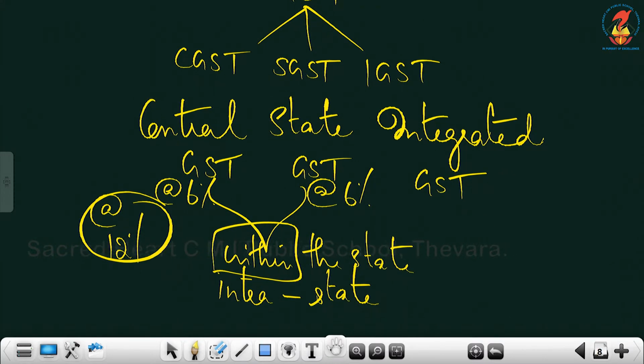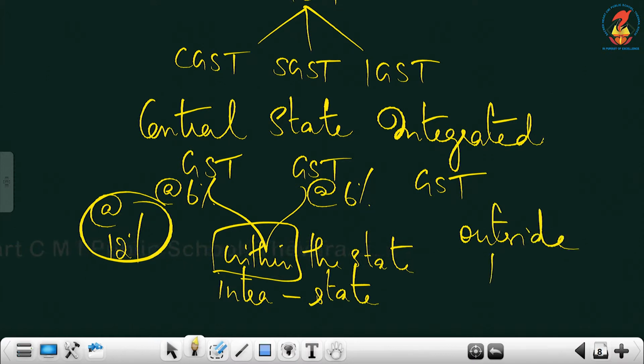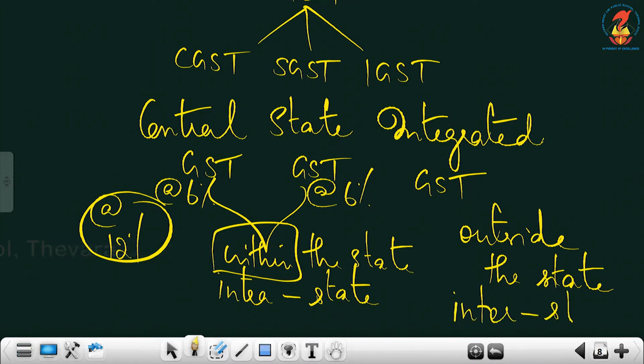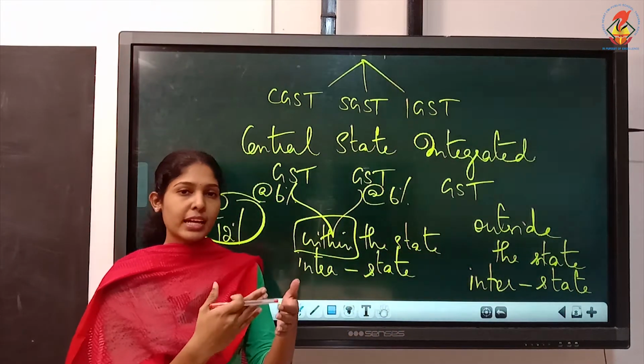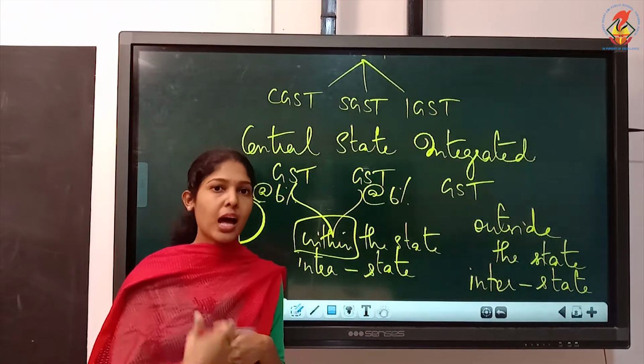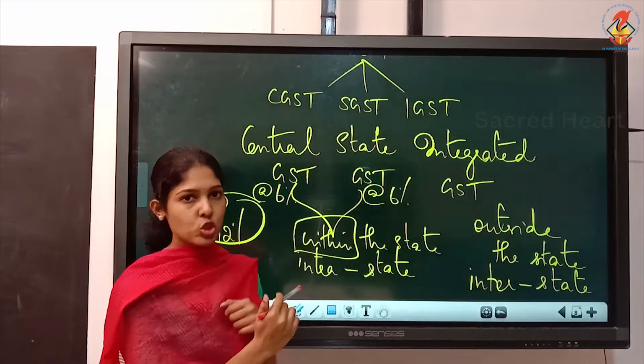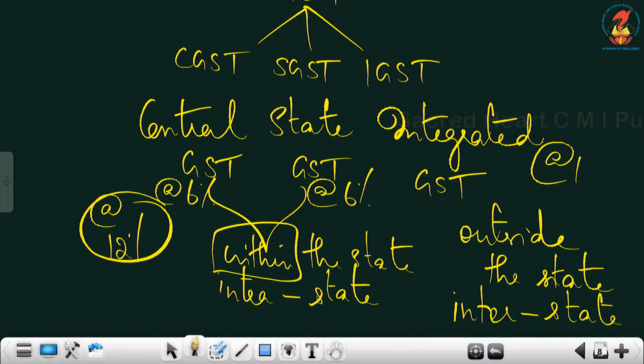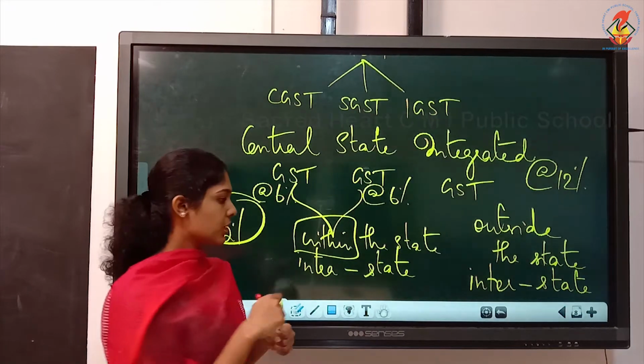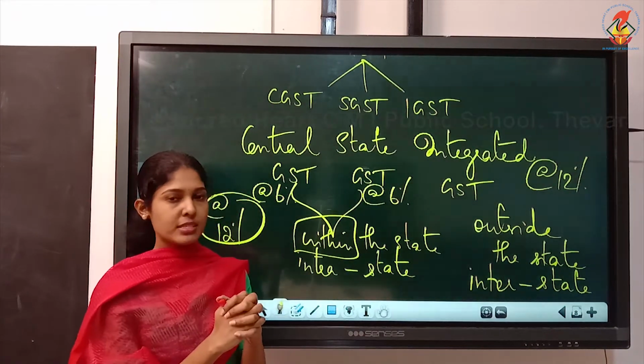So if it is outside the state, we'll be charging IGST or integrated GST. Outside the state, we can refer to it as interstate, like a transaction between our state Kerala and Tamil Nadu. So that is interstate or outside the state. You must charge integrated GST, the whole rate of 12%. Understood? So these are the different types of GST.